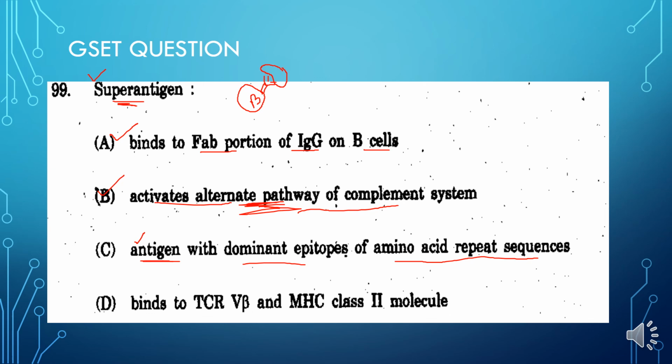So this option does not have any connection with the super antigen, because the mode of action is totally different. Now the super antigen binds with the T cell receptor V beta and the MHC class molecule.